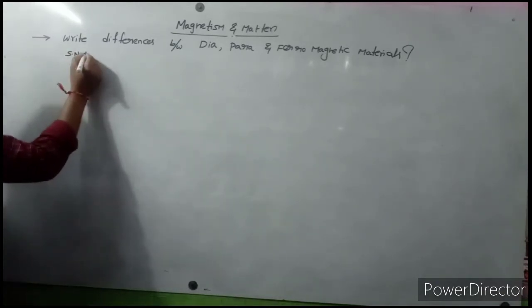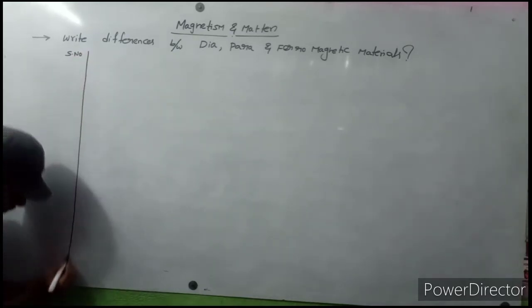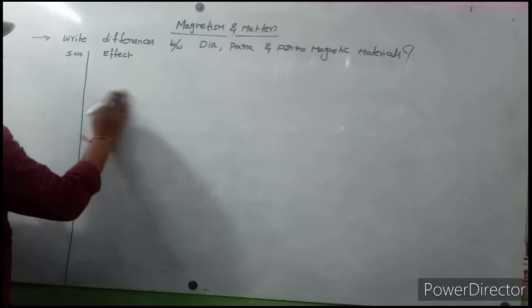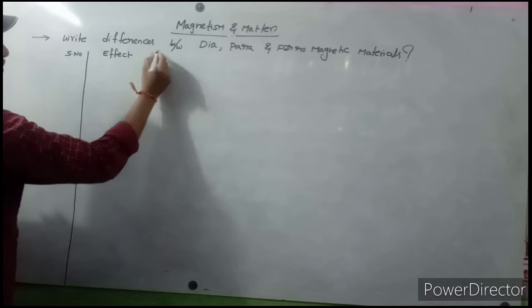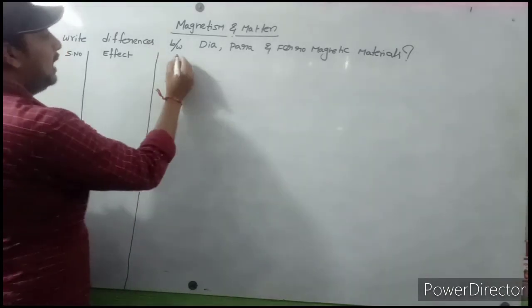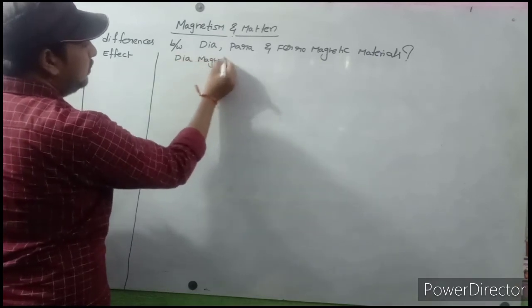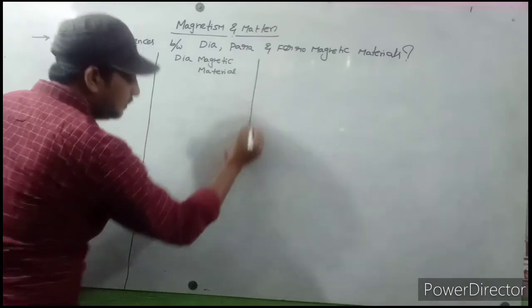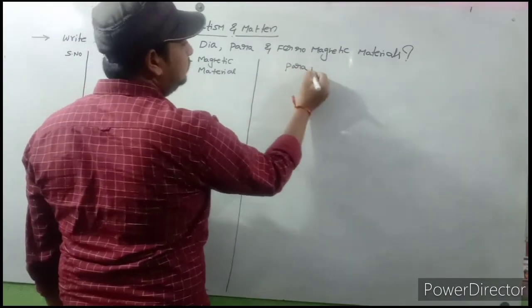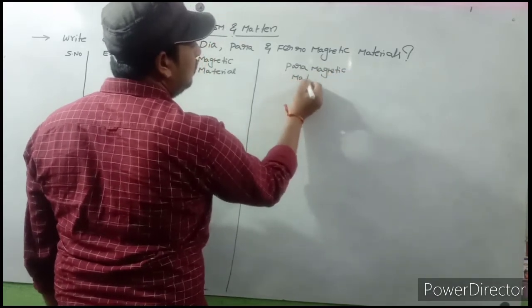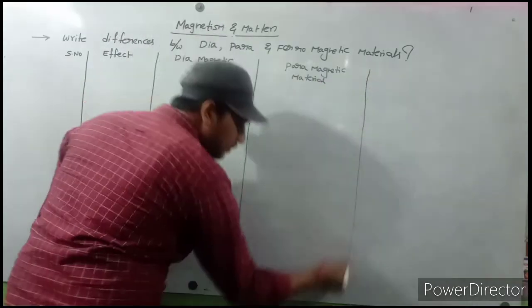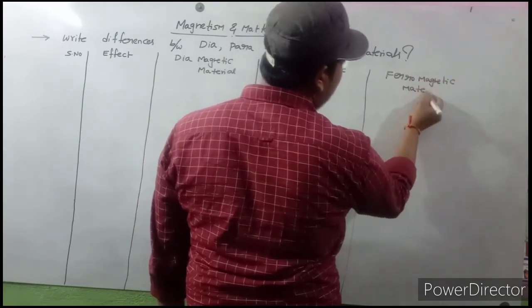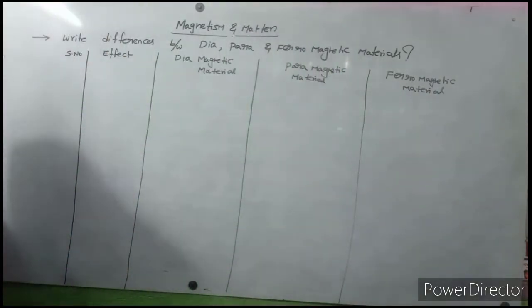This is the serial number, then the property, then diamagnetic material, paramagnetic material, ferromagnetic material.